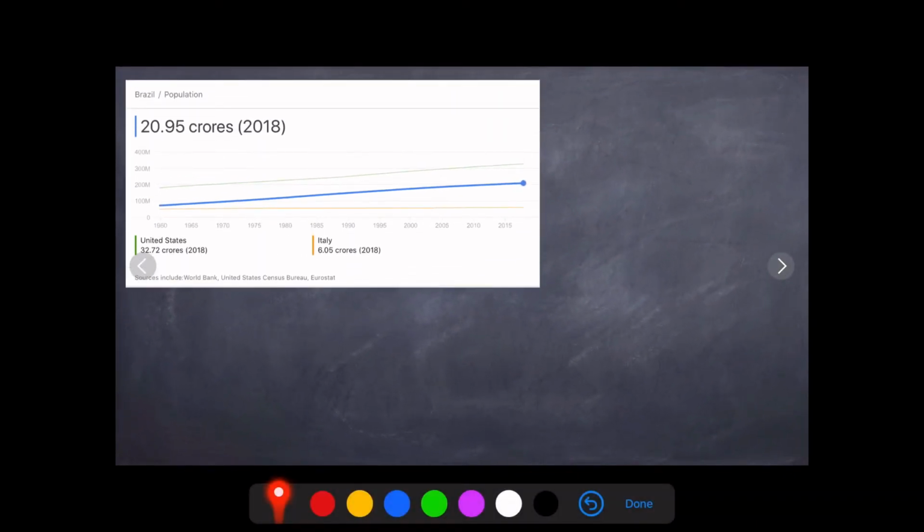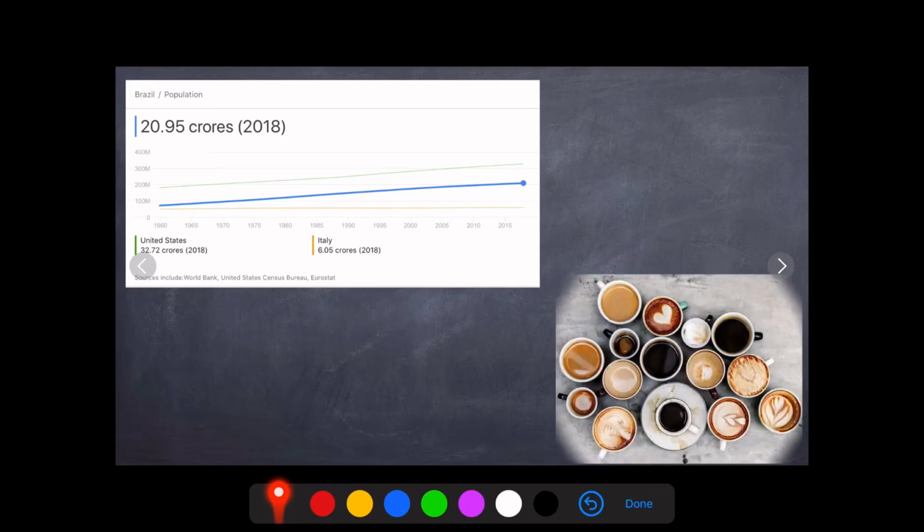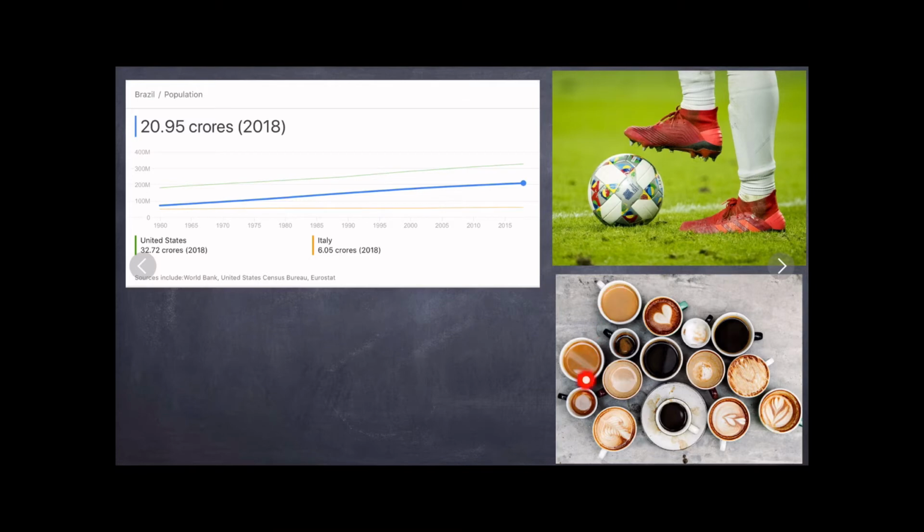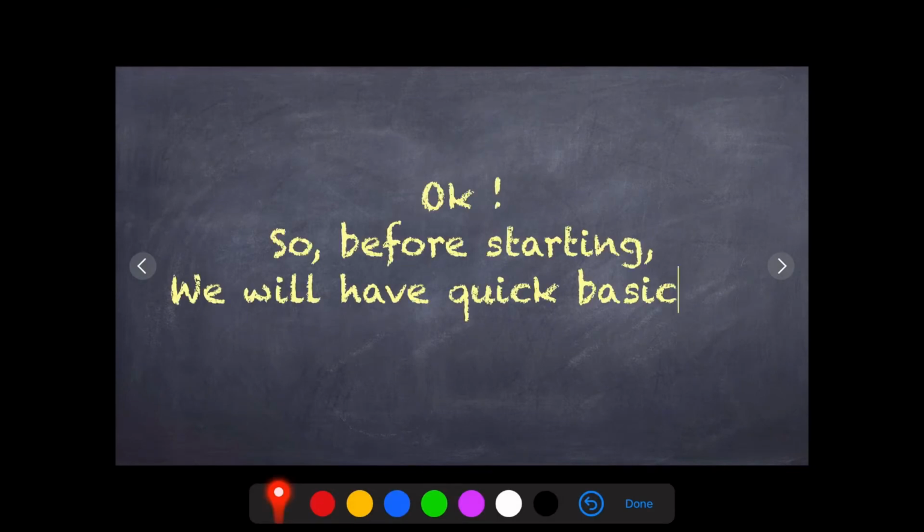Now this also you have to remember. Just an additional information I would like to give is Brazil's population is 20.95 crore. This was also conducted in the 2018 census. So Brazil's population is very less as compared with India's population. Okay, coffee pot of the world, as a large amount of coffee is produced there, and football is the most popular or famous sport in Brazil.